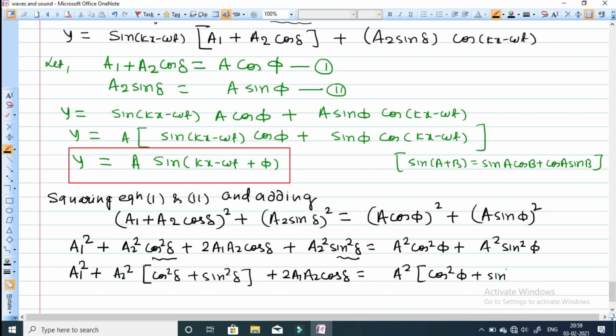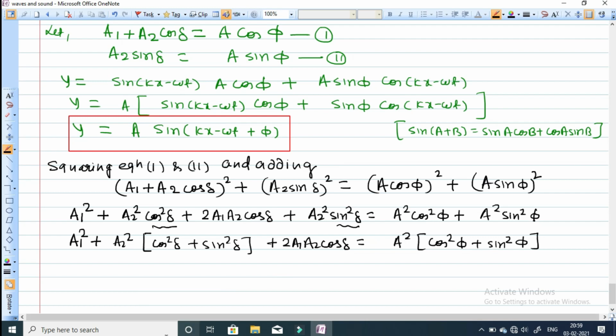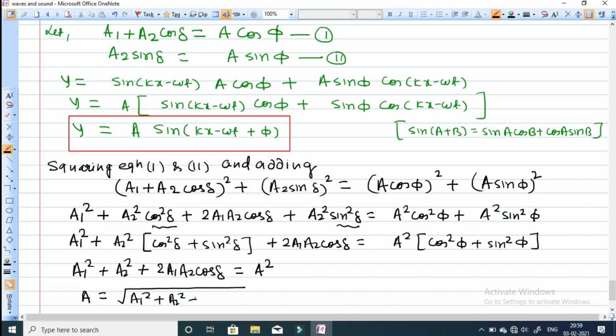And we know cos square theta plus sin square theta is equal to 1, so we can write a1 square plus a2 square. Now cos square delta plus sin square delta is equal to 1, so 1 into a2 square becomes a2 square only, plus 2 a1 a2 cos delta equals A square, since cos square phi plus sin square phi is equal to 1. From here we can calculate the value of A, so it becomes the square root of a1 square plus a2 square plus 2 a1 a2 cos delta.